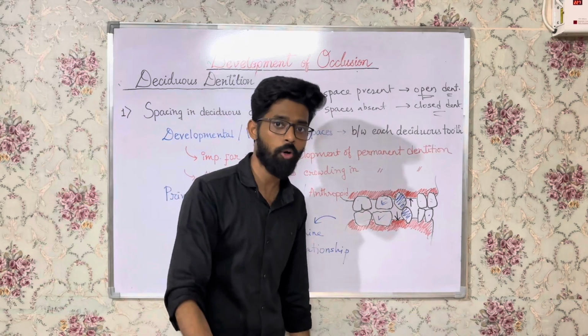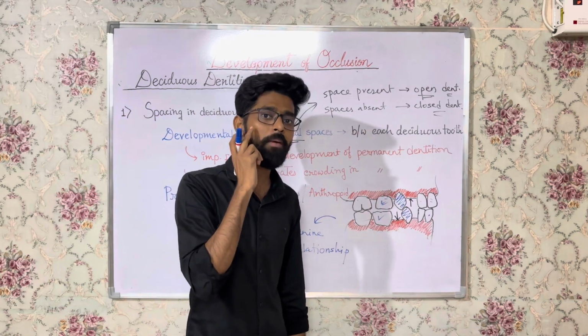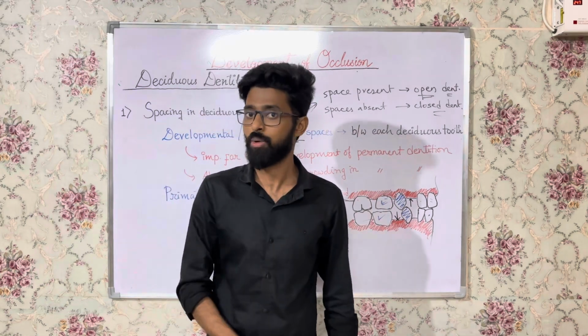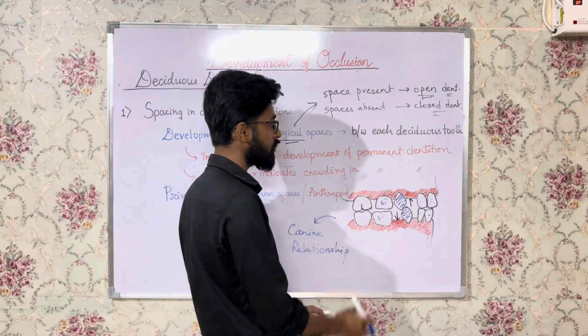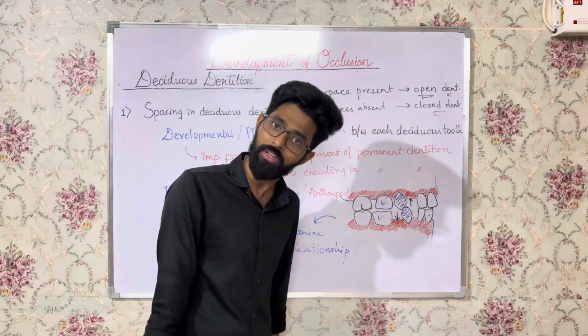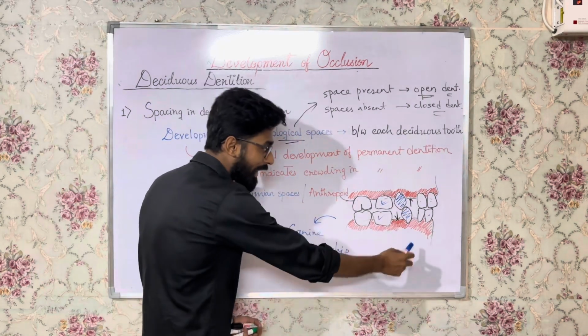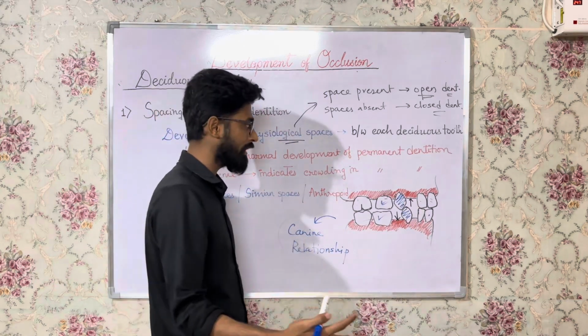In permanent dentition, we will study further that the molar relation is very important. It establishes the Angle's class 1, class 2, class 3. But here in deciduous dentition, the molar relationship is not reliable. What is more reliable is the canine relationship. We will discuss canine relationship later.